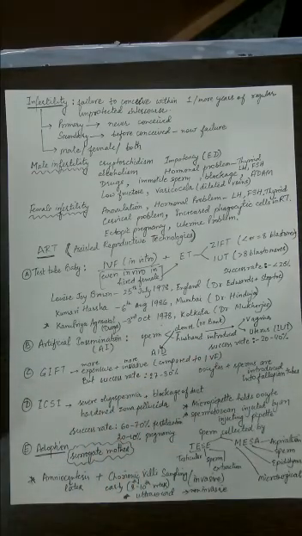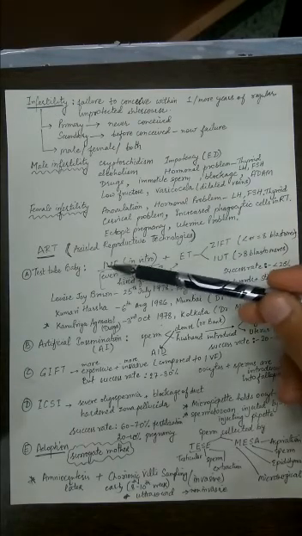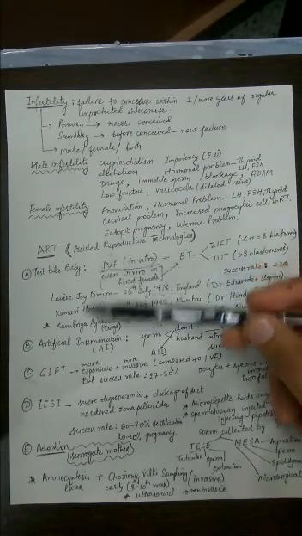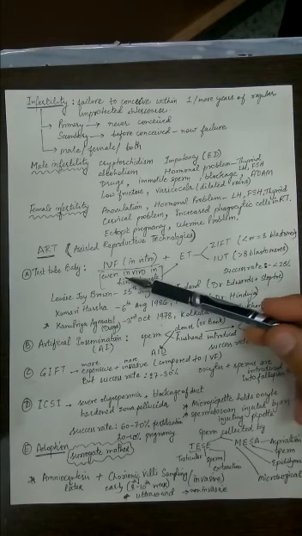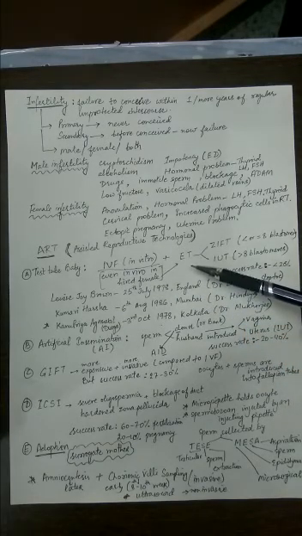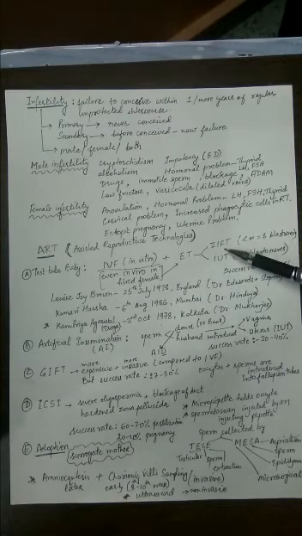So once the fertilization is done, the zygote is formed. Now recollect your third chapter. After zygote formation, what do you have? Cleavages. In those cleavages, blastomeres are formed, and then you have the morula and then the blastocyst. So what exactly is done after this in vitro fertilization? The embryo is transferred. ET stands for embryo transfer. So embryo transfer is the second step after in vitro fertilization. What do the experts do after the in vitro fertilization? They transfer the embryo into the fallopian tube or into the uterus.